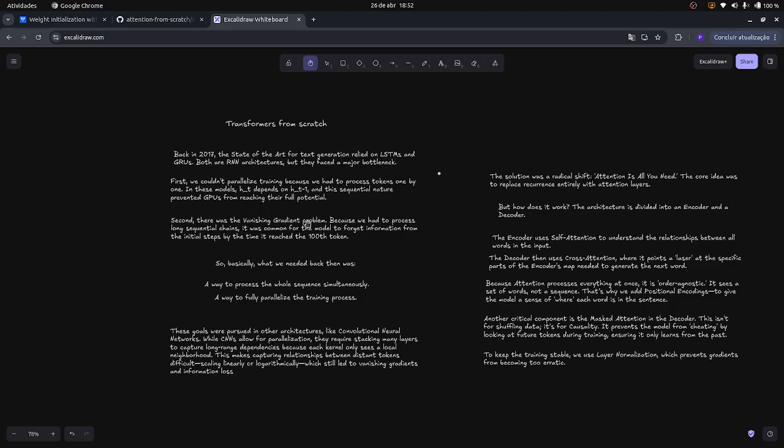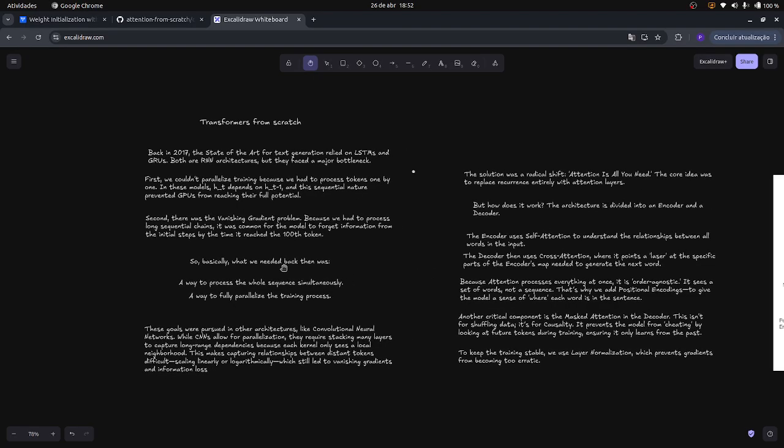In these models, h sub t depends on h sub t minus 1, and the sequential nature prevented GPUs from reaching their full potential. Second, there was the vanishing gradient problem, because we had to process long sequential chains. It was common for the model to forget information from the initial steps by the time it reached the 100th token.